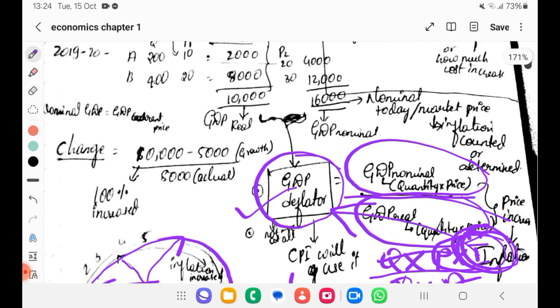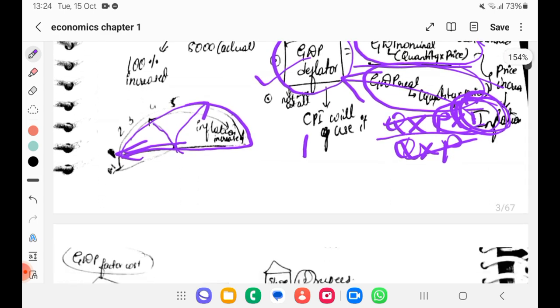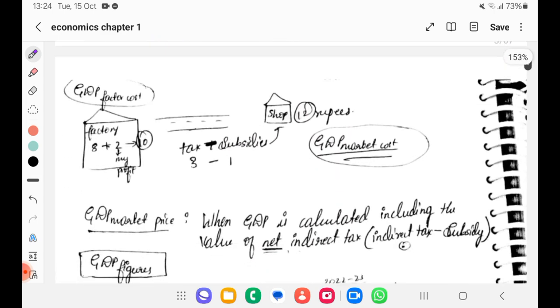So nominal GDP is also said to be GDP at market price, today's price. Inflation is counted in nominal GDP. There is some impurity in this because inflation is also counted in nominal GDP. That's about GDP nominal and GDP real. Now we'll understand what is GDP at factor cost and what is GDP at market cost.